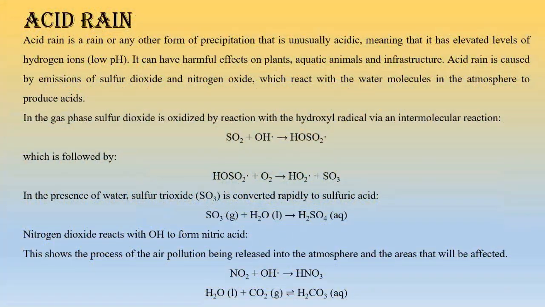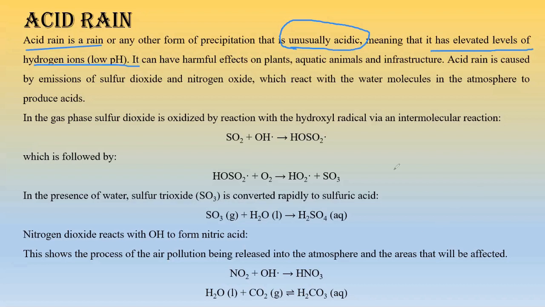This is the main definition of acid rain, where it is clearly stated that acid rain is rain or any other form of precipitation that is unusually acidic. This is very important: acid rain is nothing but rain, but this rain is unusually acidic, which means it has elevated levels of hydrogen ions.